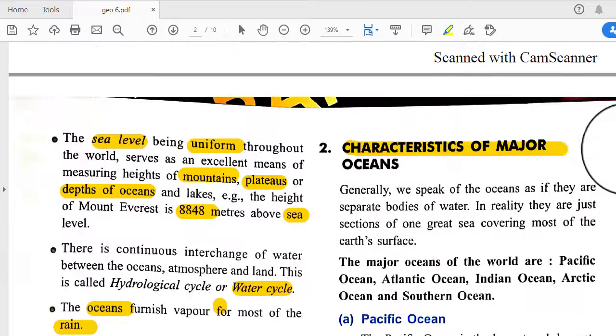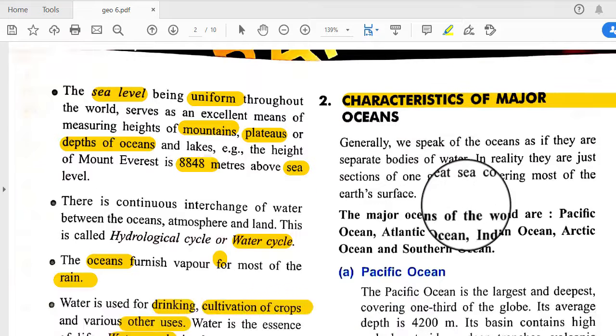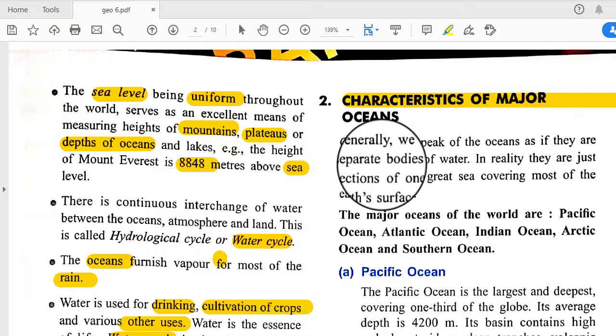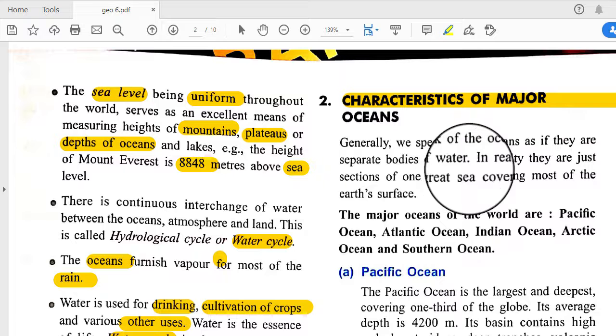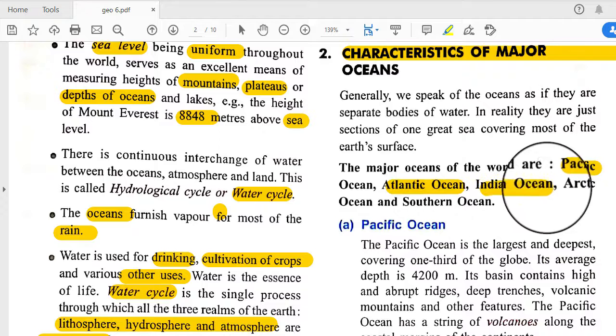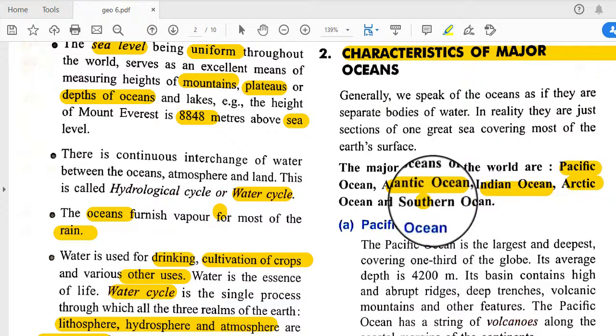So next, characteristics of major oceans. Generally we speak of the oceans as if they are separate bodies of water. In reality they are just sections of one great sea covering most of the earth's surface. We call them the Pacific Ocean, Atlantic Ocean and Indian Ocean, but they are actually not separated. They are interconnected to each other. The major oceans are the Pacific Ocean, Atlantic Ocean, Indian Ocean, Arctic Ocean, and Southern Ocean.